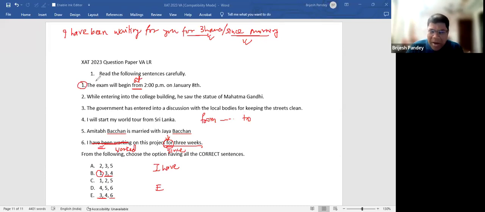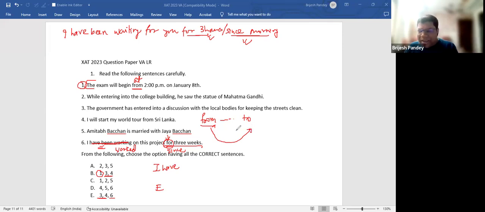Again, that is a little murky in the sense that can you have from as a beginning point of something? Yes. We started our trip from Mumbai. There is no need to have to in that. I started my trip from Mumbai, full stop, nothing wrong with it. But to travel from Mumbai to Pune, you will take 3 hours. So in that case, from will take to.